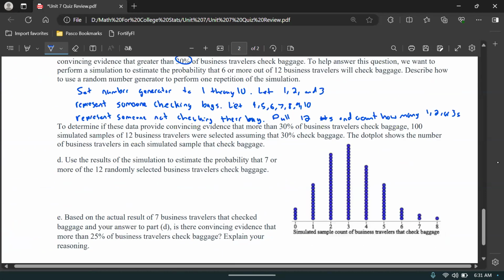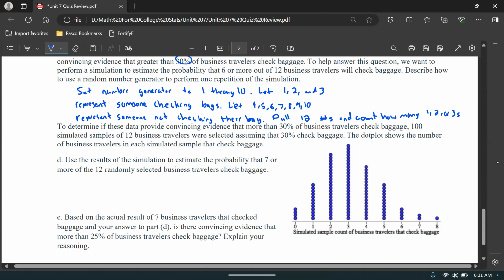So to determine if these data provide convincing evidence that more than 30% of business travelers checked baggage, 100 simulated samples of 12 business travelers were selected, assuming that 30% checked baggage. The dot plot shows the number of business travelers in each simulated sample that checked baggage. Use the results of the simulation to estimate the probability that 7 or more of the 12 randomly selected business travelers checked baggage. All right.